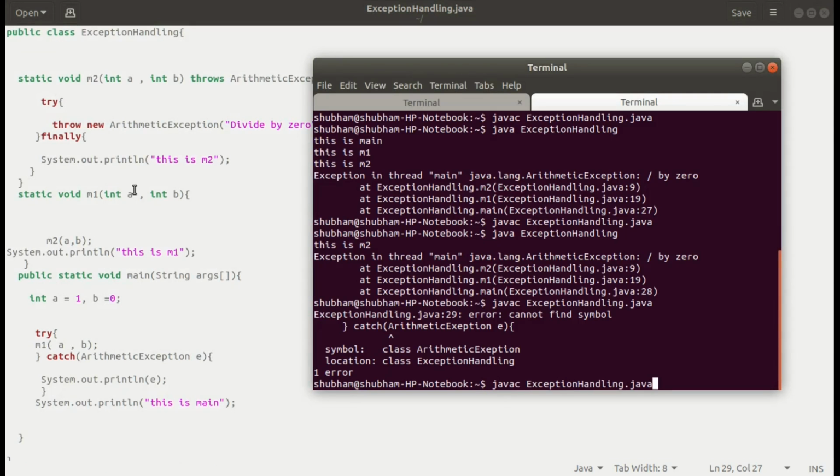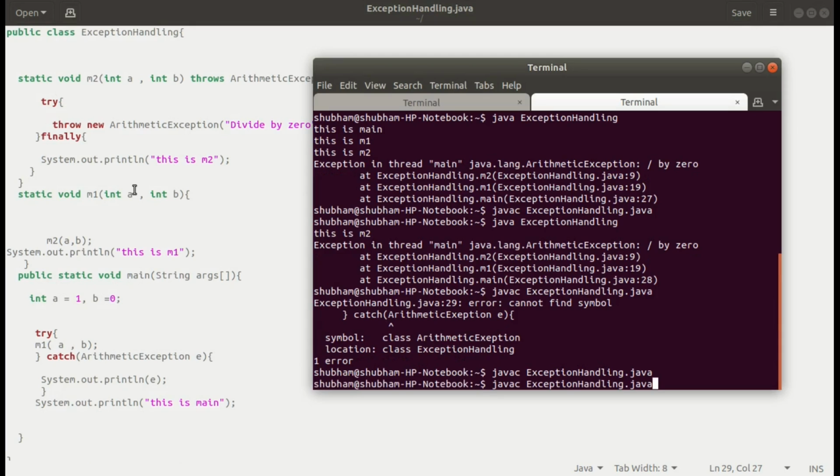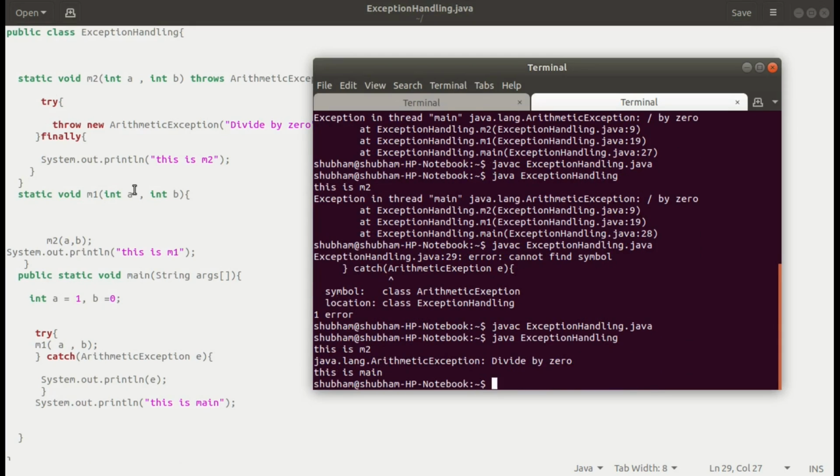And now execute it, and you see what's happening here. First of all, we execute the finally block of method m2, and after that we move directly, since m2 has not handled it, so we skip the System.out of m1. When we come back to the main method, we handle the exception using the try, so this is the main actually running here.